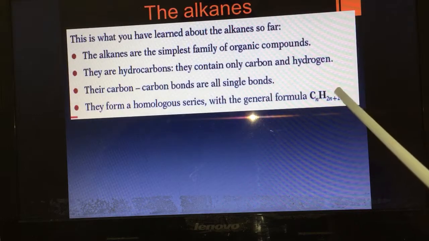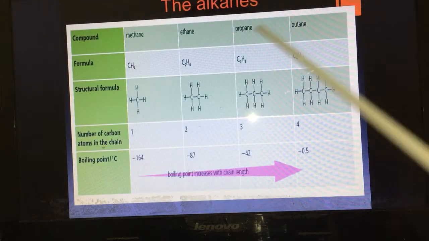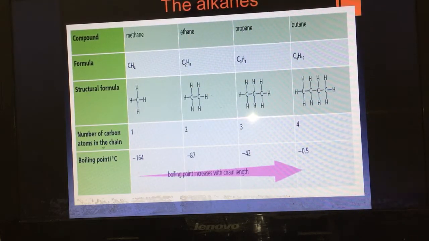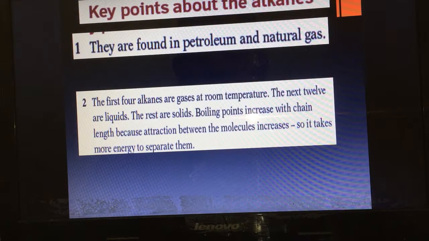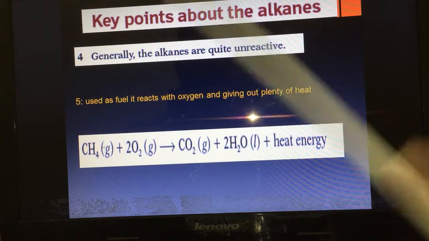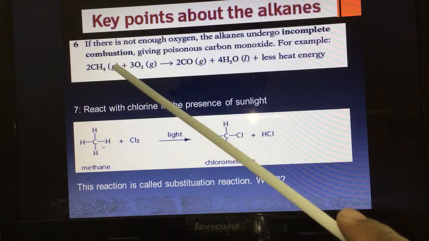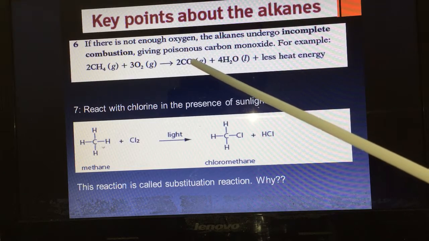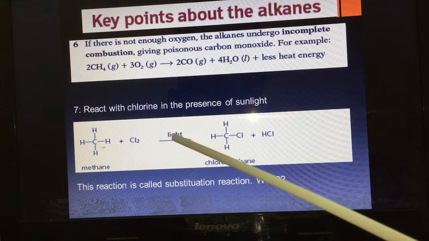Number 1, you must memorize the general formula of alkanes, CnH2n+2. And the first four alkanes are methane, ethane, propane, butane. Here, key points about alkanes. This is the reaction of methane with enough oxygen. The reaction of methane with less oxygen will give you carbon monoxide. Here the reaction with chlorine must be in the presence of light.